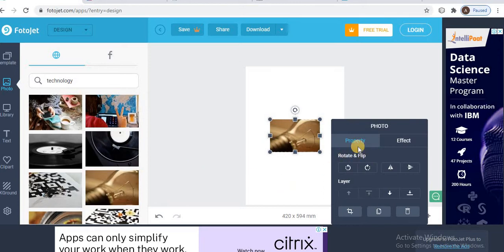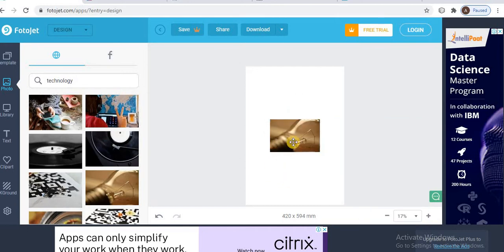After that, if you want to change any property, change it.